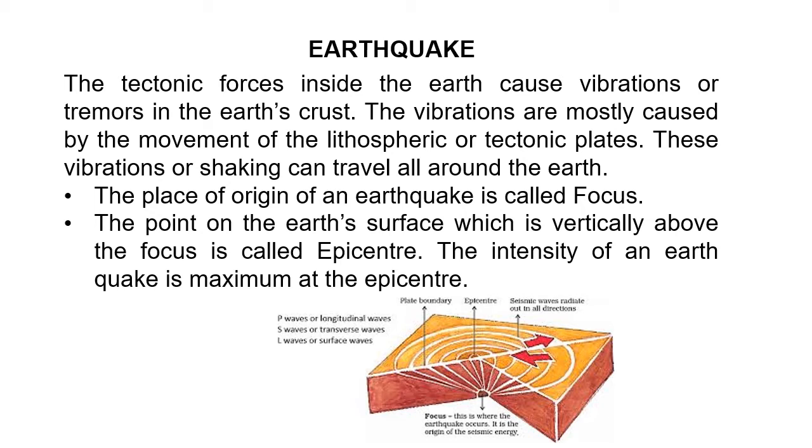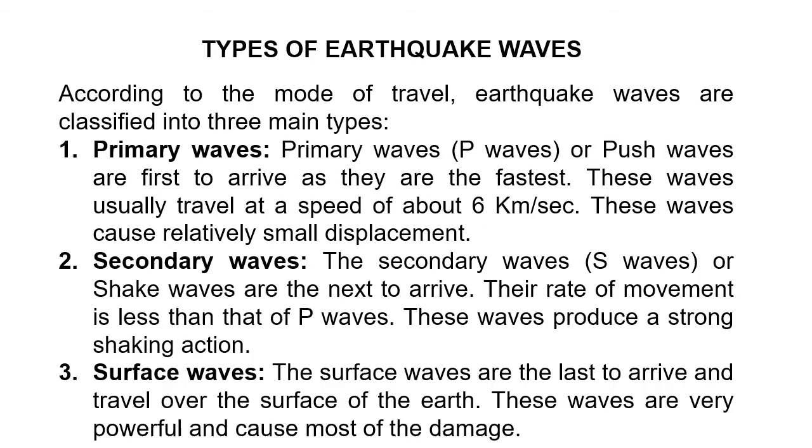Alright, here I have given again from your book, types of earthquake waves. According to the mode of travel, earthquake waves are classified into three types: primary waves, secondary waves, and surface waves. Primary waves, also called P waves or push waves, are first to arrive as they are the fastest. These waves usually travel at a speed of 6 km per second, and they cause relatively small displacement.